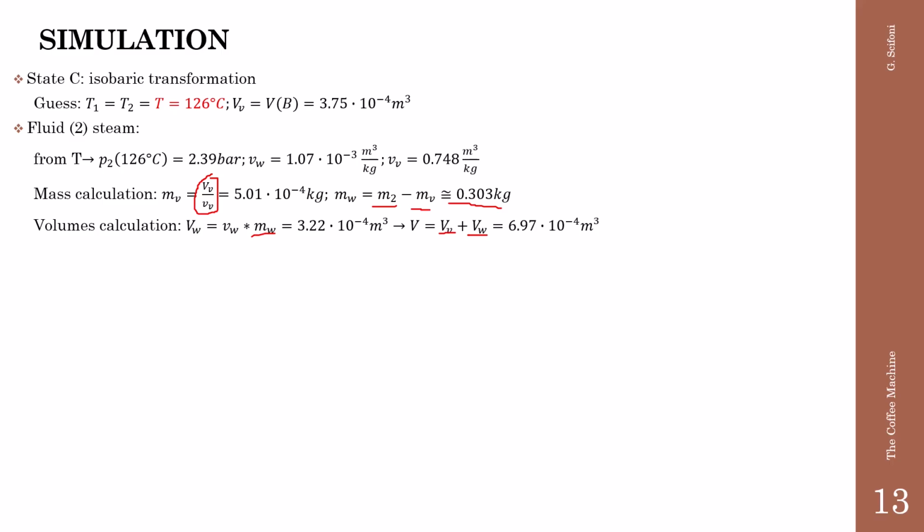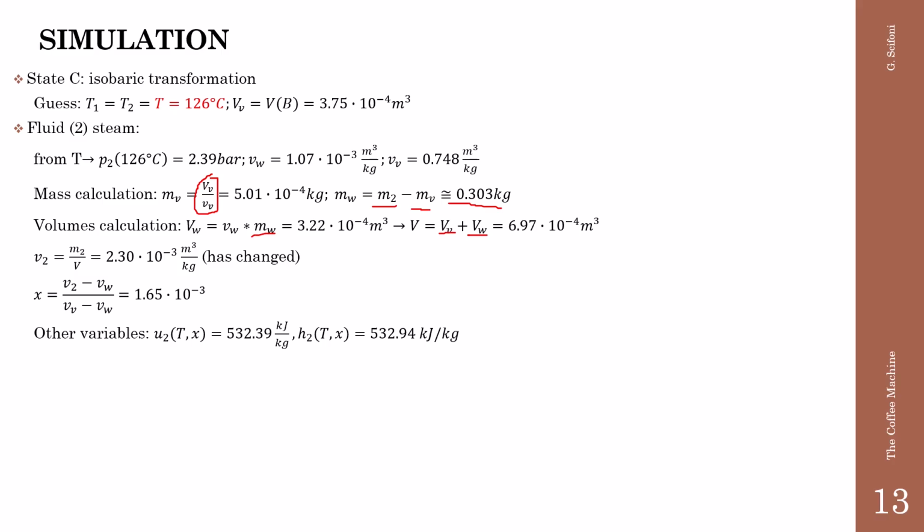We find 697 cubic centimeters. The quality of the steam is the ratio between the mass of the steam that does not change and the total volume that has changed. The steam quality is 1.65 × 10^-3 and also changes.